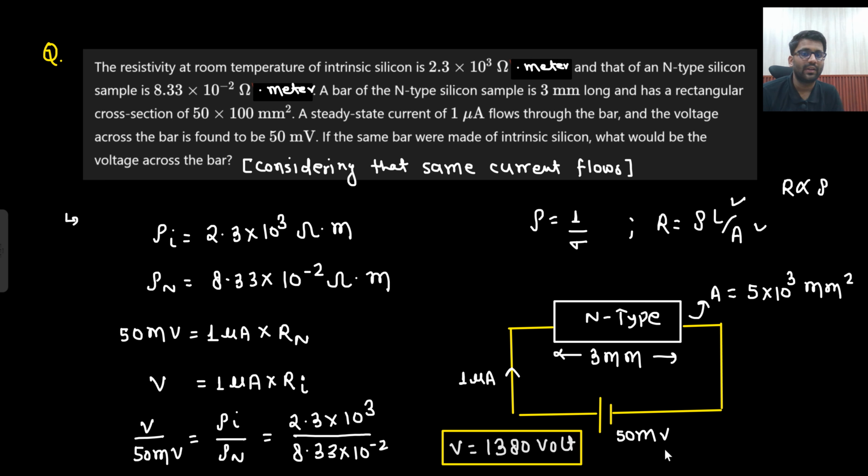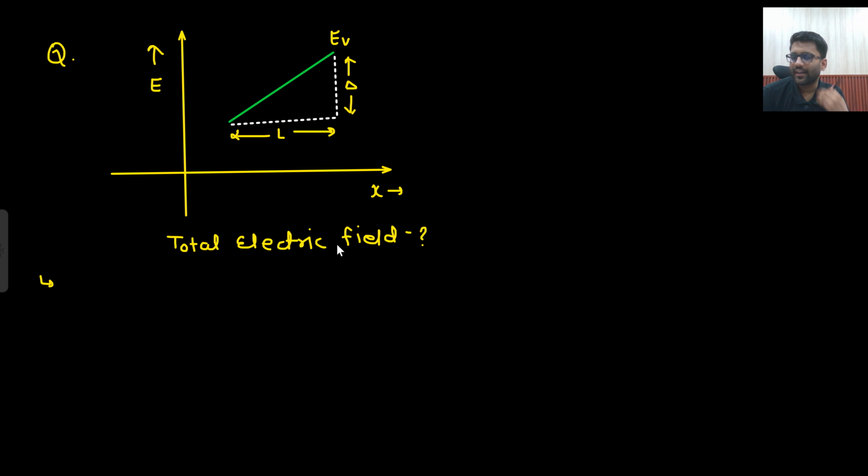Just by the effect of doping, you are doing this much, right? Are you able to understand this point? Okay, so that's why doping is useful for us. Very simple question, you just need to click. If you are able to click, then you will be able to solve. This was a GATE PYQ question.